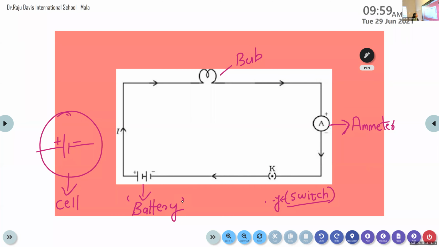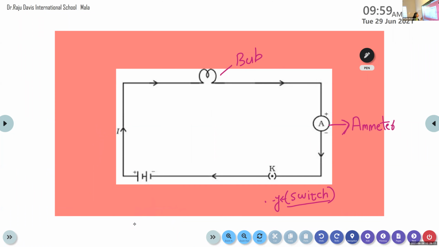In our daily life, whether it is one or two, we are used to saying battery. But if there is only one, then we can call it an electric cell. The combination of more than one cell is called a battery.